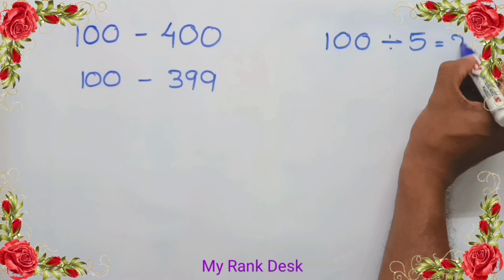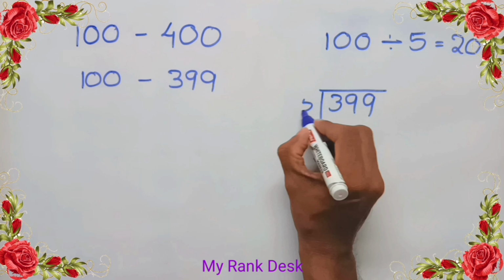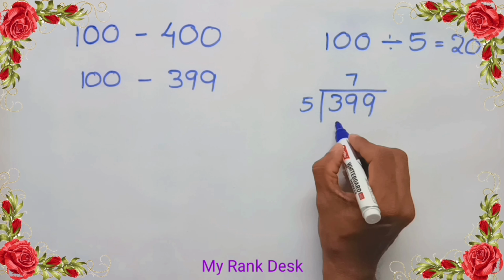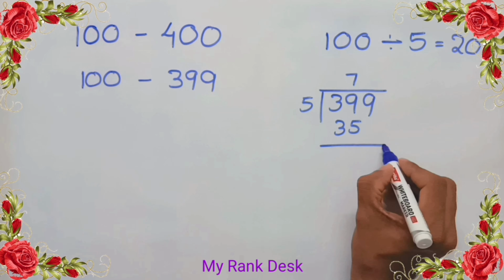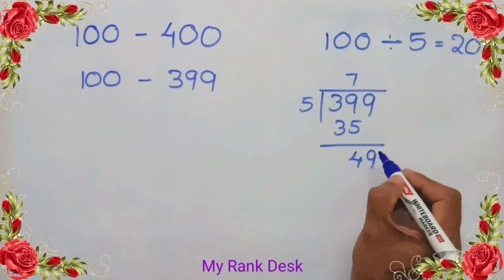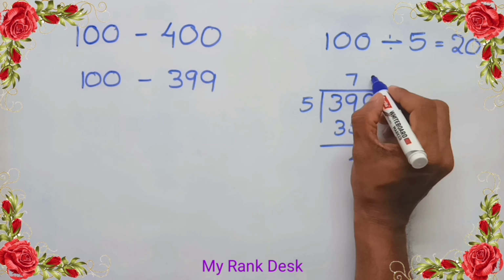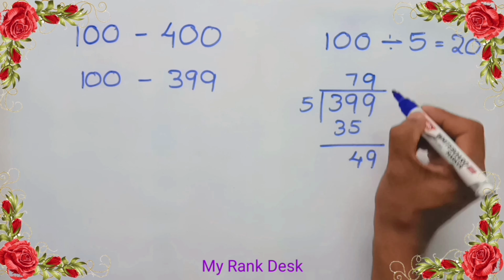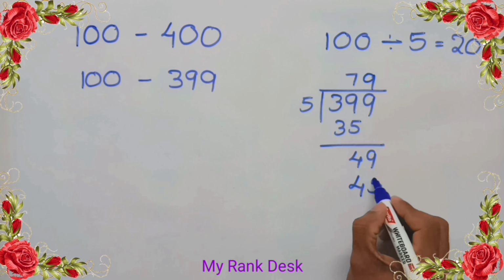Now let's divide 399 by 5. 7 into 5, 35. Remainder 4. Drop down 9. 9 into 5, 45. Remainder 4.